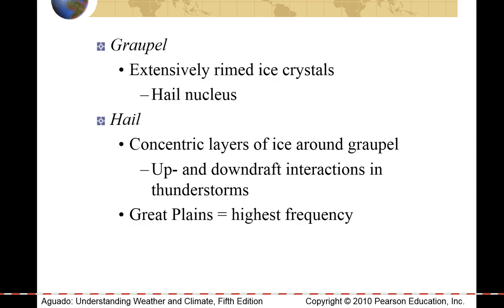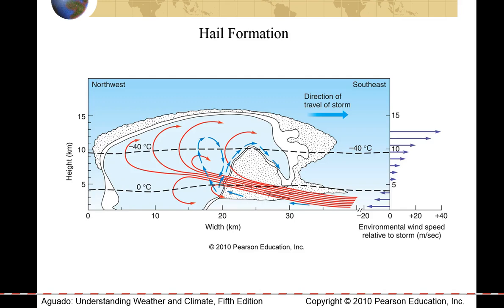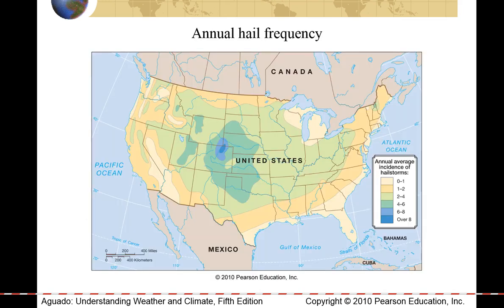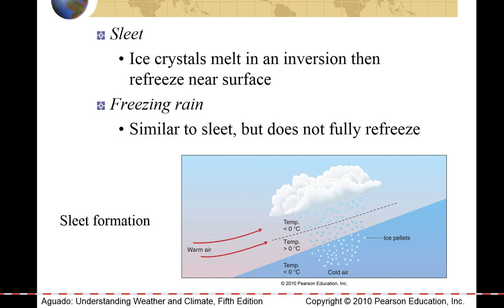When we talk about different types of precipitation like graupel, hail, sleet and freezing rain, there are a series of videos under Chapter 7 that really talk about the effect of what is the temperature within a cloud, what is the temperature under a cloud, and what is the temperature of the air near the ground. I would highly suggest you look at those videos and really understand how complex the environments are underneath clouds and within clouds that determine, on days that we are going to get precipitation, why we get such varied types of precipitation, especially in the Midwest.